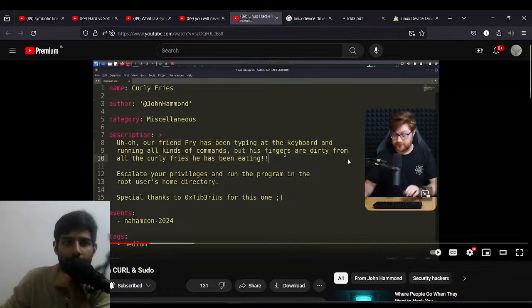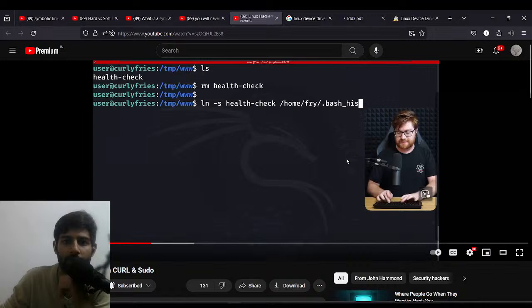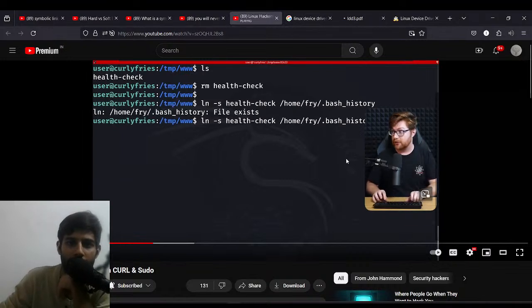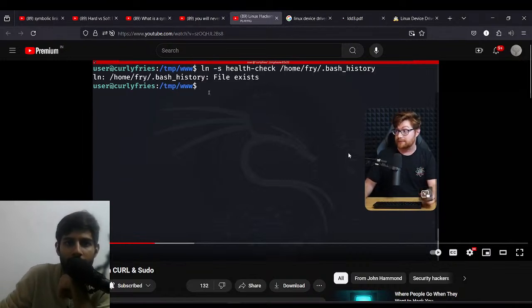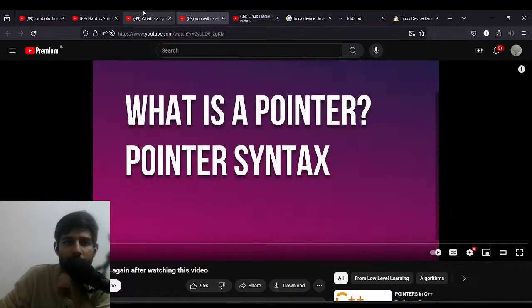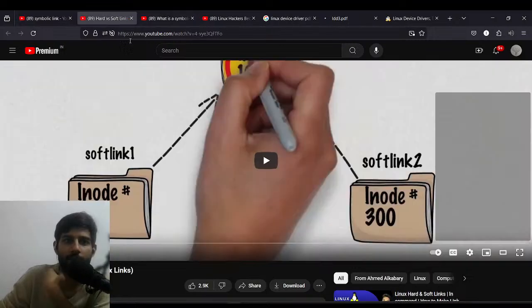Oh, okay. Commands, but his fingers are dirty. So we could try to get their bash history file. Now, I don't know if I have that syntax right. No, I'm always getting that wrong. I do always get the parameters wrong, so I have to actually swap those, the order. Not pointer, I want.